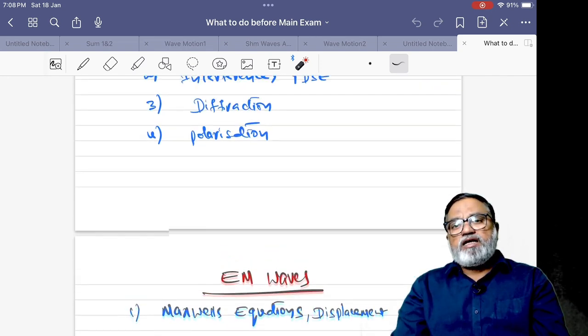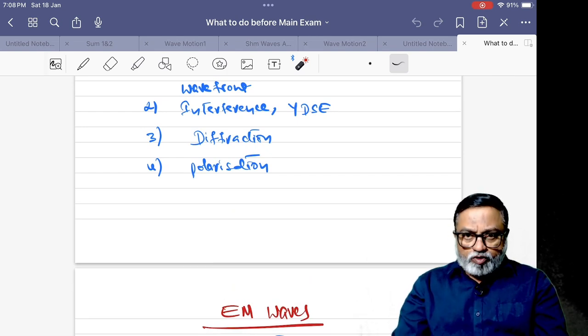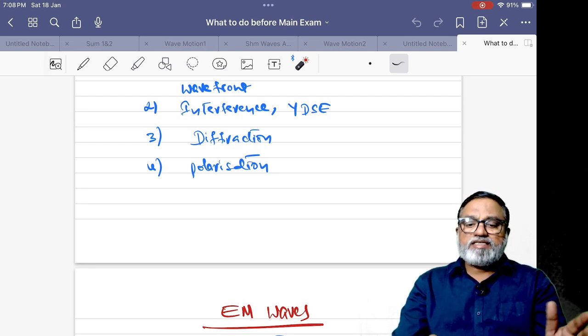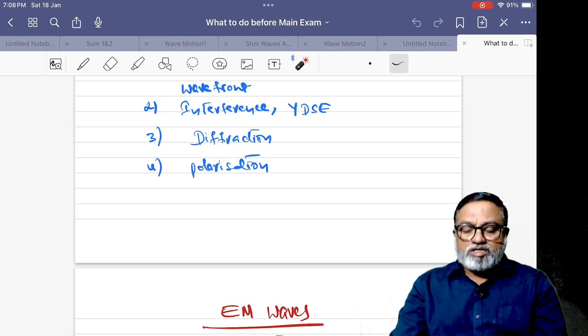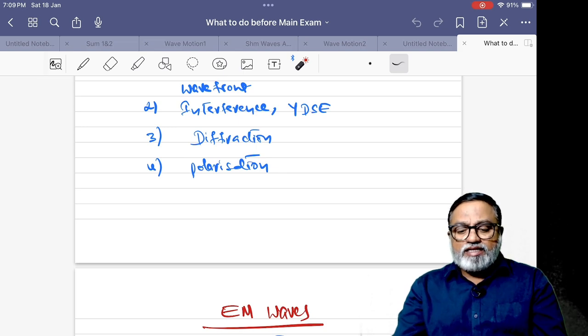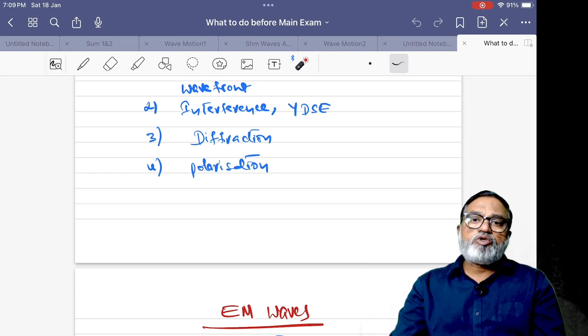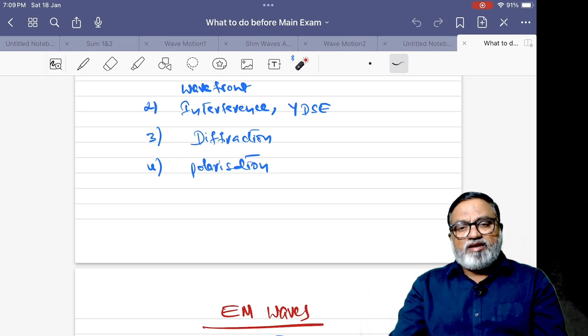These are the important chapters from class 11 and class 12, and also subtopics. You have to note down like this all the important topics from all the three subjects, and go through the short notes, formulas, and concepts. Those who are attempting the mains exam on 28th and 29th, along with the short notes, also have to practice PYQs. If any PYQ you are not getting the answer to, or have any difficulty, see the solution of that one, and learn how the concepts are applied. This is very, very important.